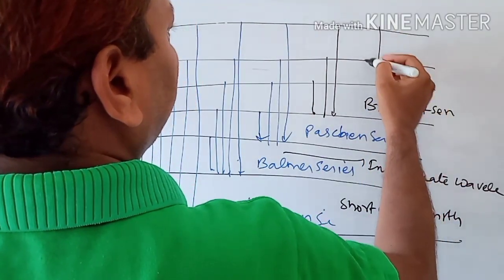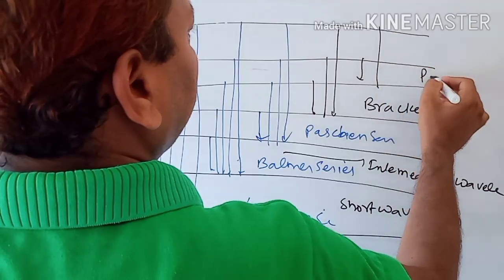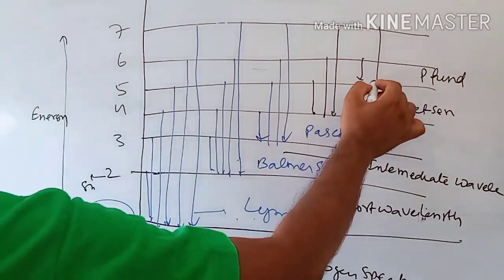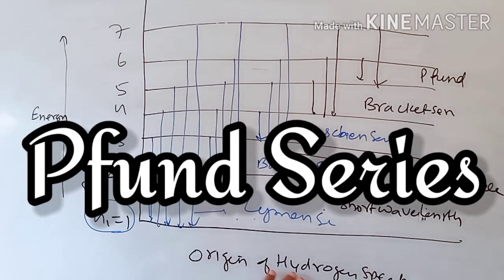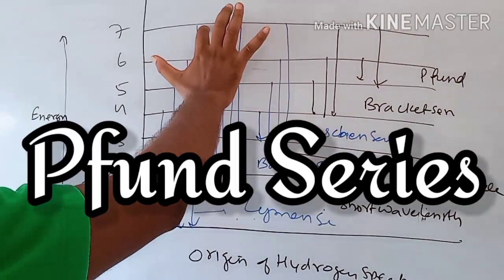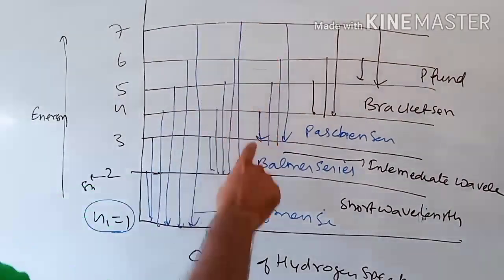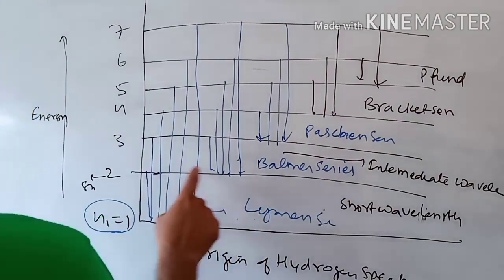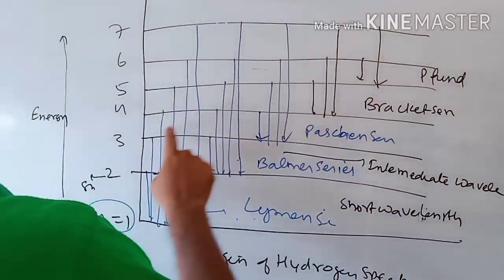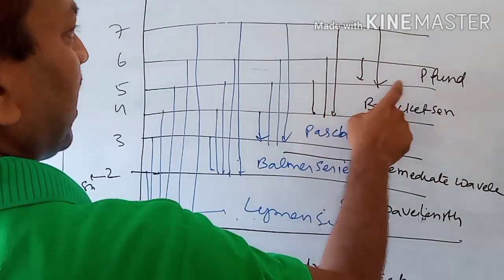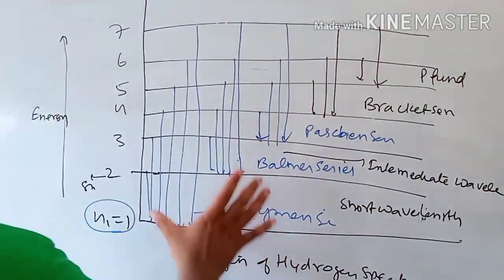If the electron drops to the fifth level, it is the Pfund series. If it drops to the fourth, it is the Brackett series. So children, these are the origin of the hydrogen spectrum. If the electron drops to the n=1 shell, Lyman series. If it drops to the second, Balmer series. If it drops to the third energy level, Paschen series, and then Brackett and Pfund series. So children, these are the series.